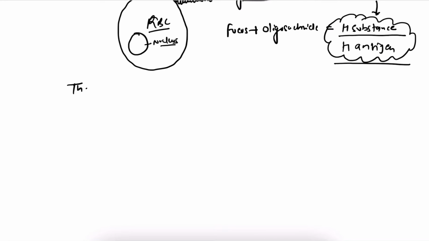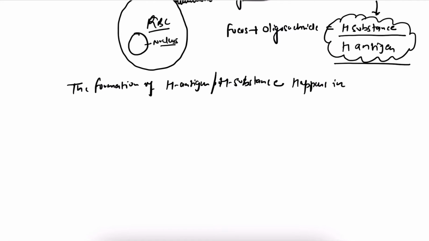Let me write: the formation of H antigen, or we can say H substance, happens in all individuals, irrespective of the blood group.